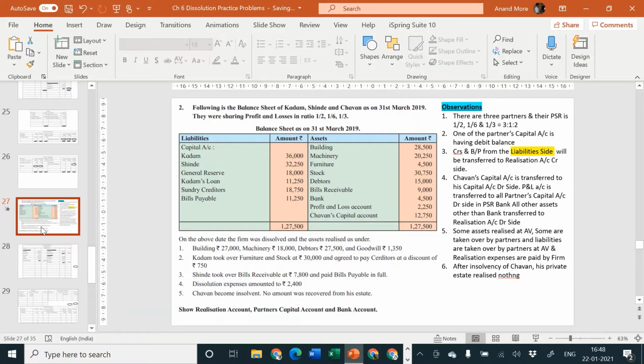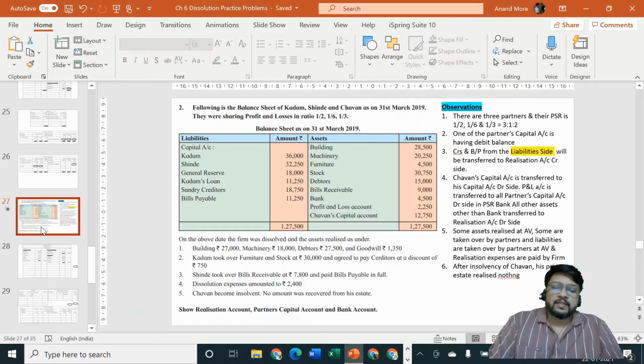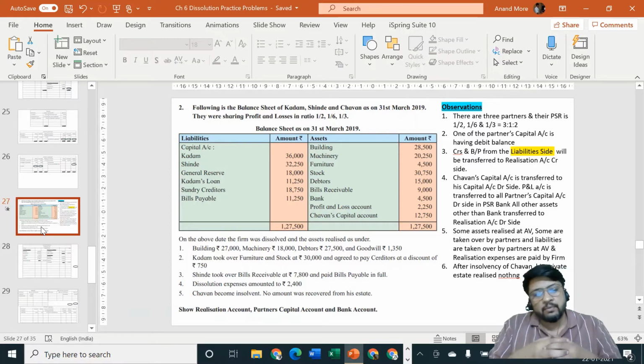Kadam took over furniture and stock at rupees 30,000. Now they have not told what is the amount for furniture and what is the amount for stock. They have given us the combined amount, so that is okay for us. We can consider 30,000 rupees is the amount of assets taken over by Mr. Kadam. Kadam is the receiver and assets are going out.